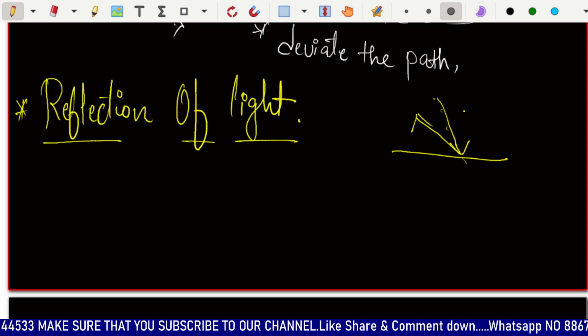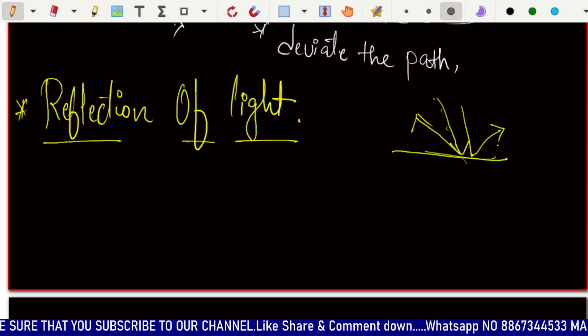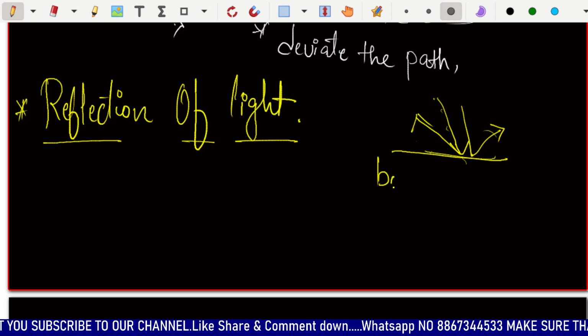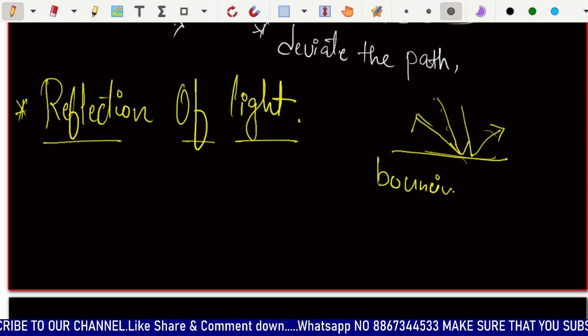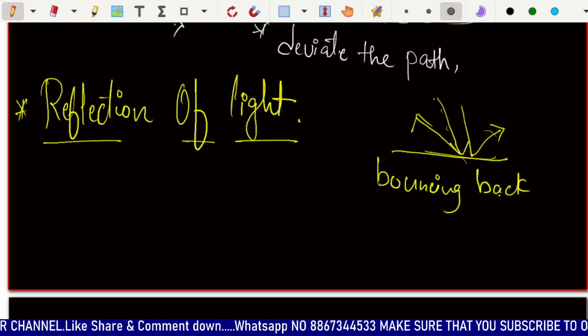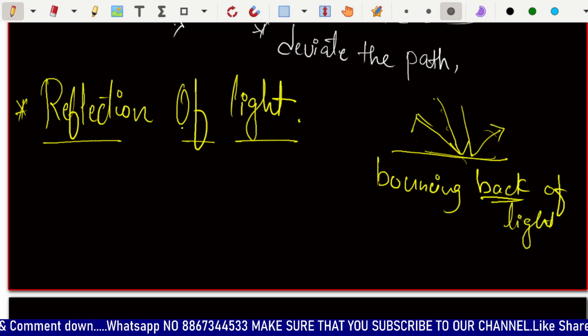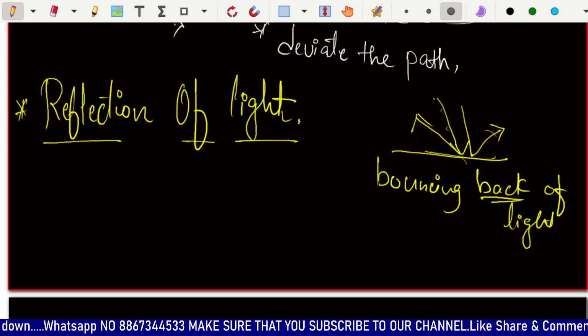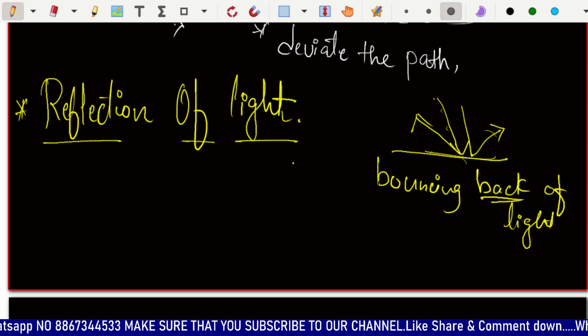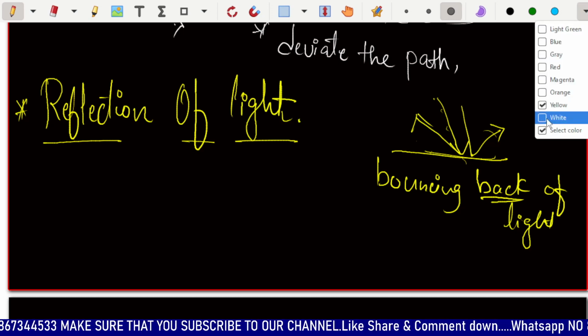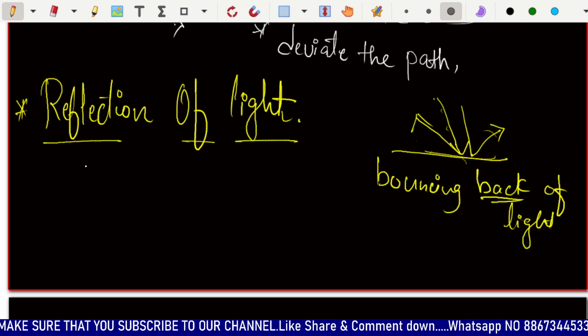So this is nothing but reflection, the bouncing back of light, the phenomenon of light. Things to be noted down whenever a ray of light or a